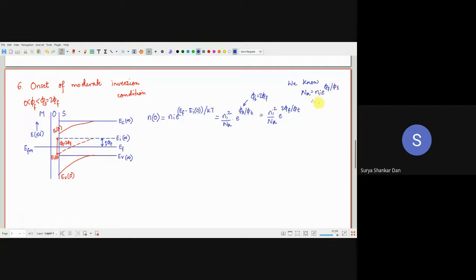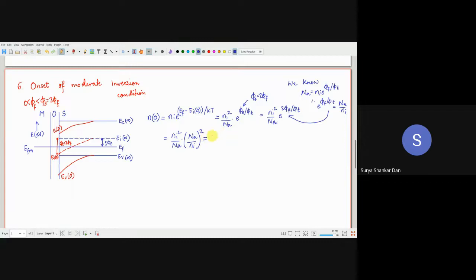Therefore, e to the power of phi f by phi t is equal to Na by ni. So I shall just replace this e to the power of 2 phi f by phi t. What do we write it as? ni square by Na into, what will this become, e to the power of phi f by phi t whole square, that means Na by ni whole square.